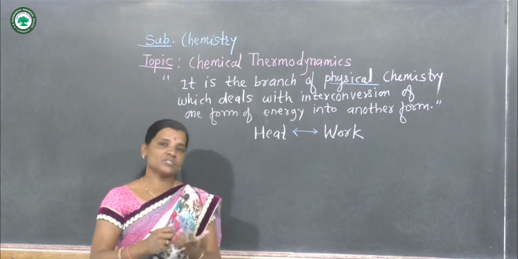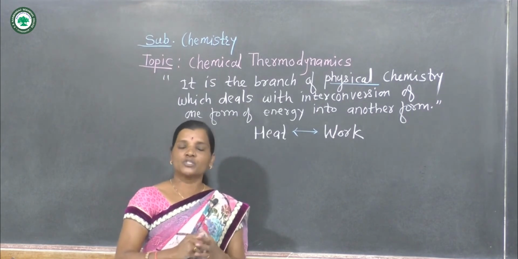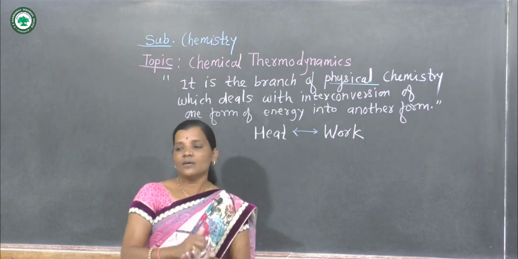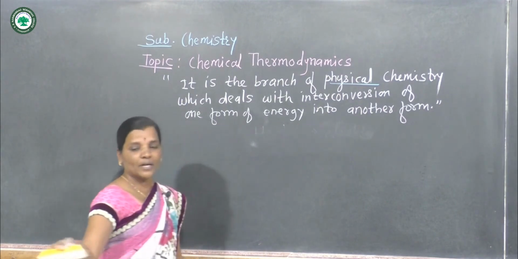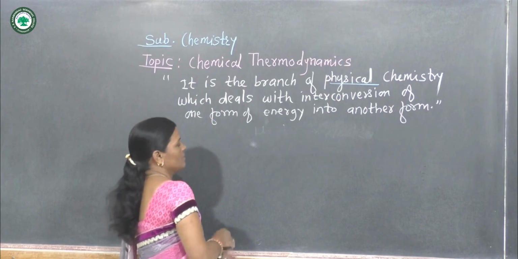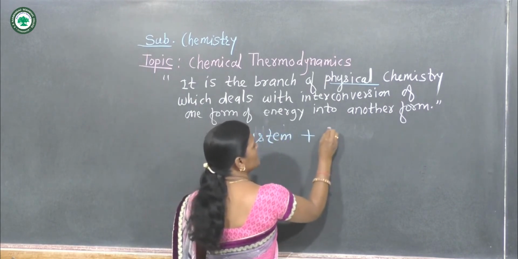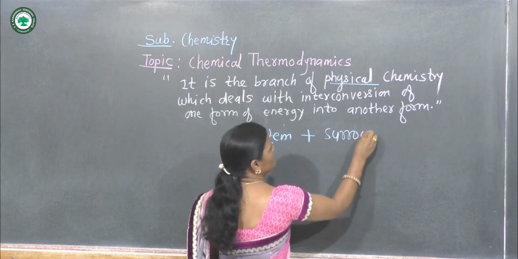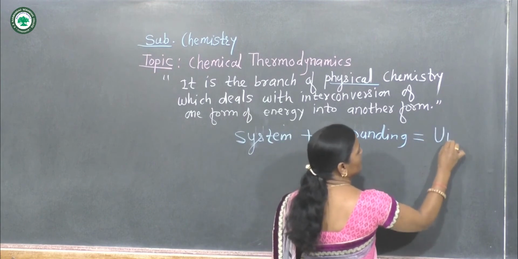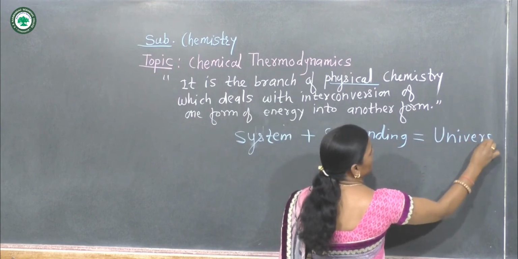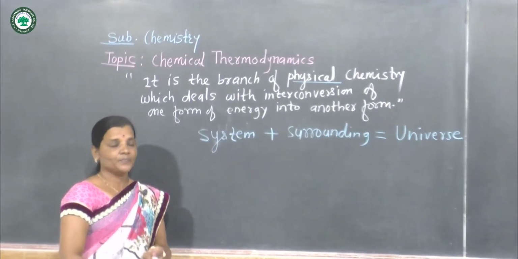Now whenever we are going to study chemical thermodynamics, we should know the basic concepts of this topic. Let us see what the basic concepts are. First, in chemical thermodynamics, system plus surrounding is equal to universe. This equation we have to keep in mind here.